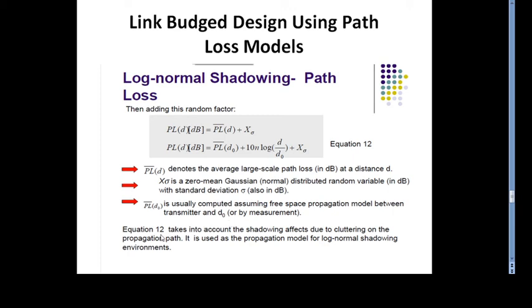So equation 10 takes into account the shadowing effect due to clutter on a propagation path. This model covers the shadowing effect and calculates the path loss when a large building is present between the transmitter and receiver.